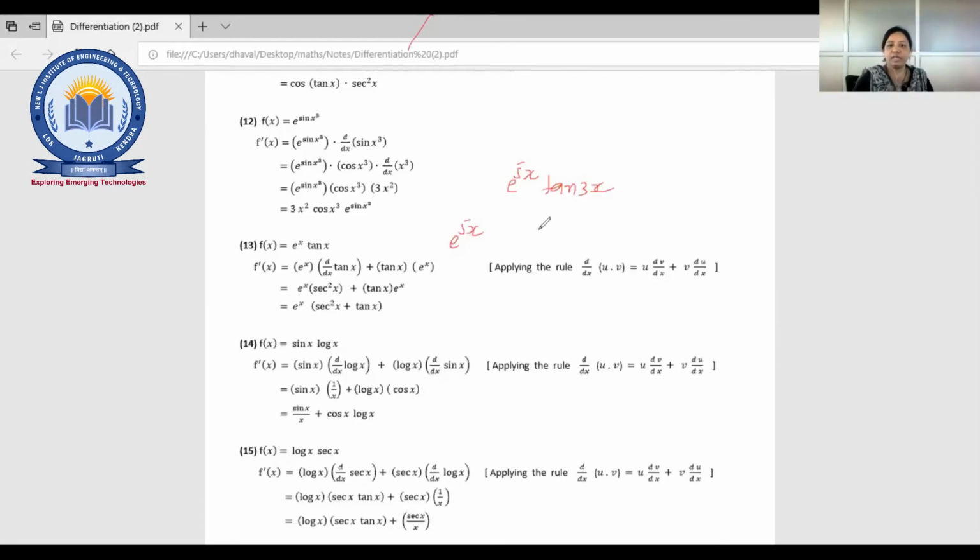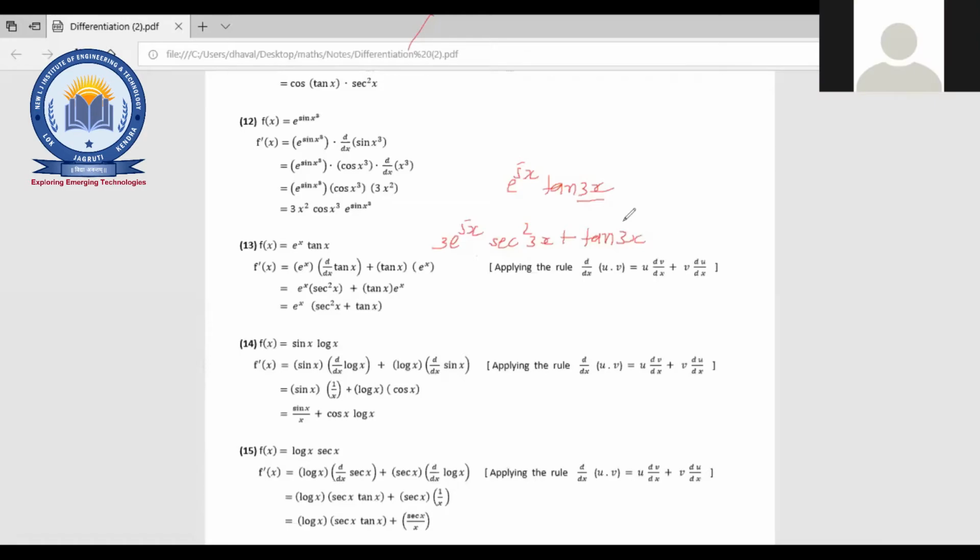So that means what? Here you need to apply the chain rule also. Main thing is that only, right? Suppose you are taking first as u, e raised to 5x, that is as it is, e raised to 5x. Then suppose tan 3x. So what is the differentiation for tan 3x? That is sec square 3x, and again for this it is 3. So in this way, right? Plus tan 3x as it is. Now differentiation of e raised to 5x, so that is as it is, and now 5x, so it will be what? 5.